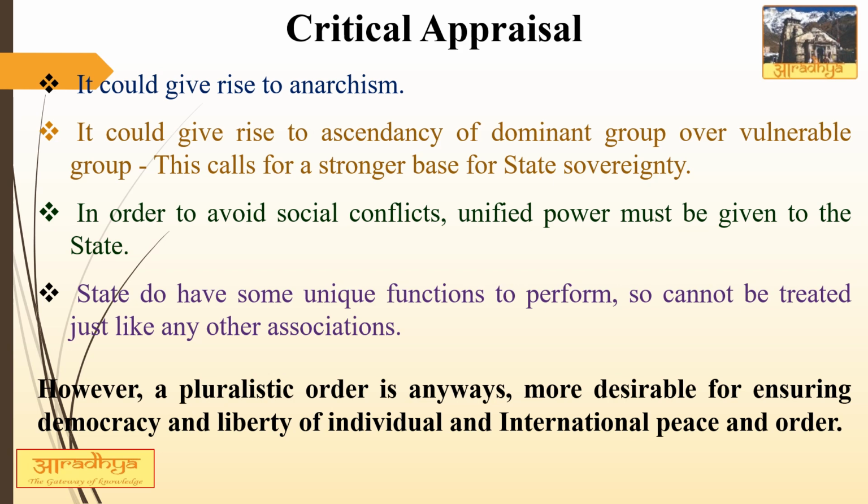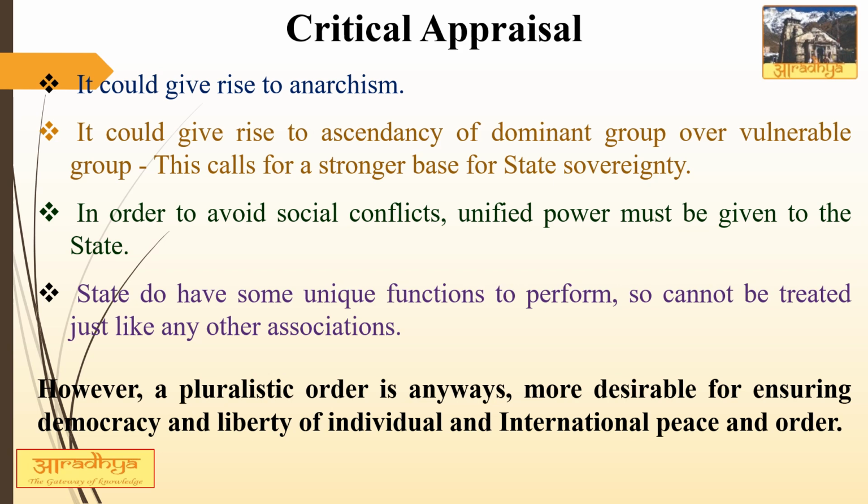The third important criticism could be that in order to avoid social conflict, which is of course avoidable, a unified power should be given to the state. The fourth important criticism is that state does perform some unique functions, for example defense, for example financial functions, and therefore it cannot be treated just like any other association, and of course it should be recognized as higher than other associations.